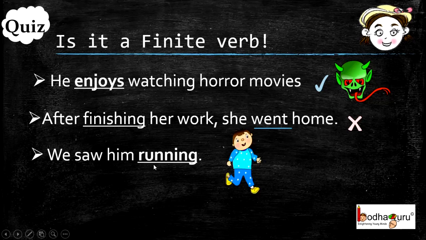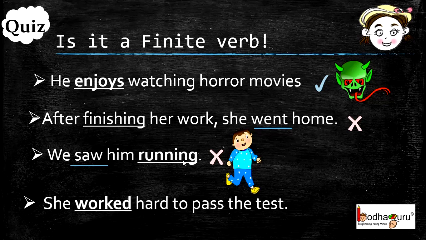We saw him running. Is it a finite verb, running? No. In this case, saw is the main verb and hence it is a finite verb. And running is the name of the activity, hence it is a noun or non-finite verb in this sentence. Lastly, she worked hard to pass the test. Is worked a finite verb? Yes. And if you are curious, to pass is the non-finite verb in this case.